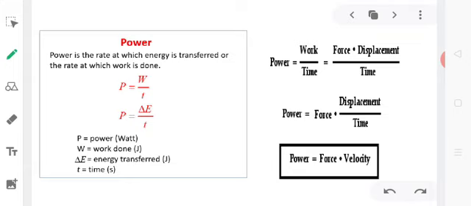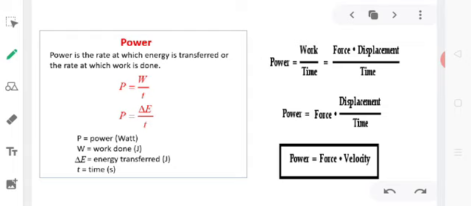Power of a body is defined as the rate at which the body can do the work. That is, power is equal to rate of doing work, which is further equal to work by time. As you can see in the formula, P is equal to W by T. W stands for work done and T stands for the time taken. Power of an agent measures how fast it can do the work. When a body takes lesser time to do a particular amount of work, its power is said to be greater.